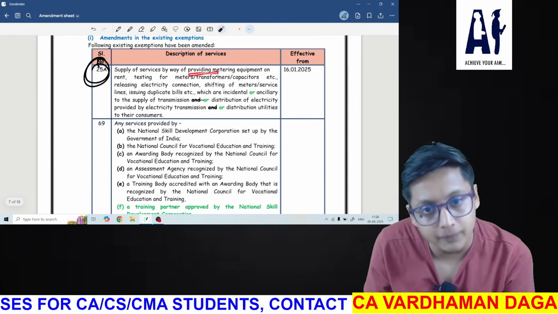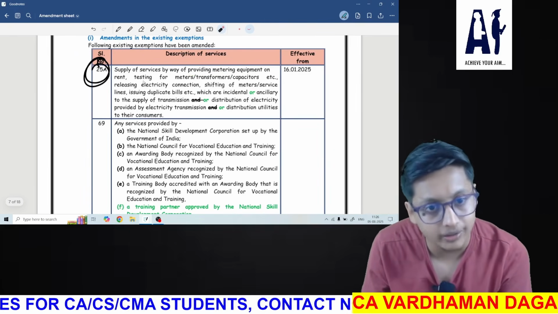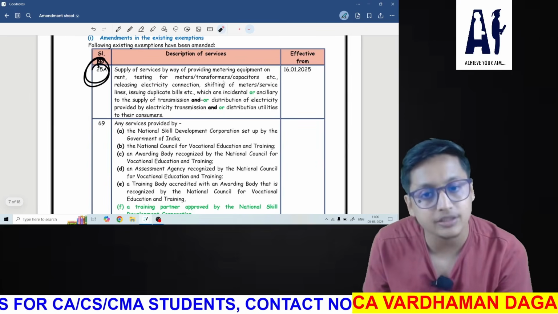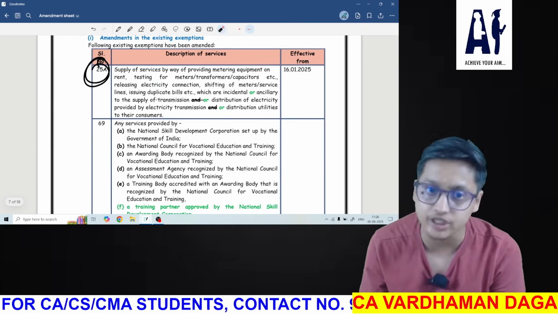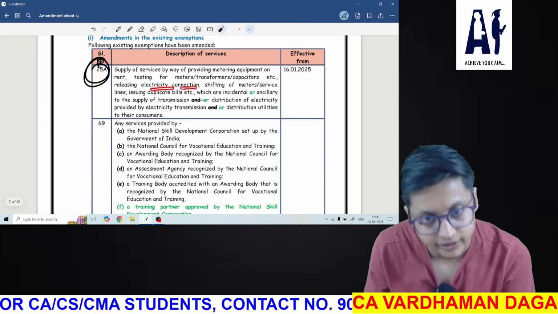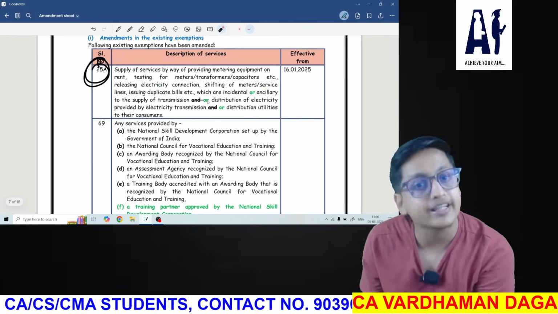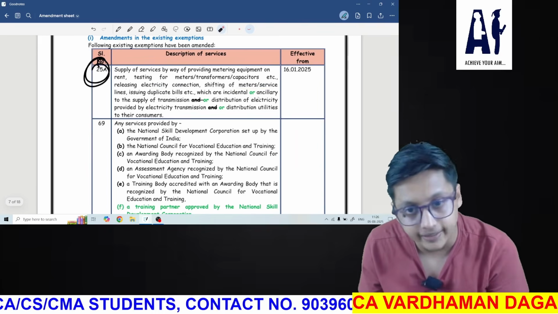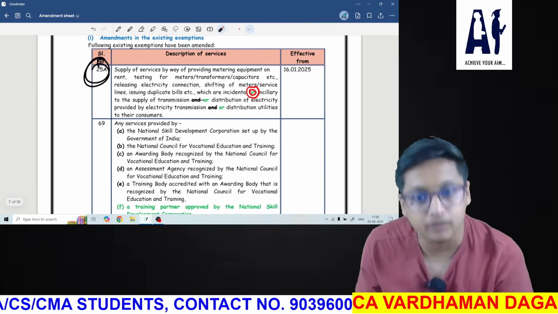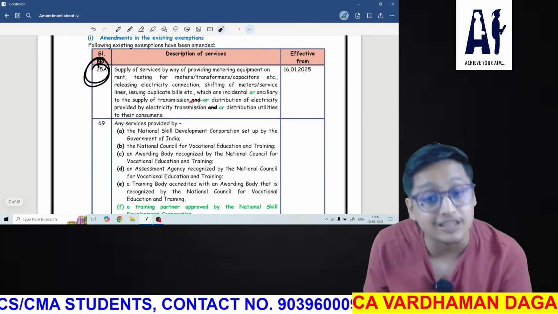Supply of services by providing metering equipment on rent, testing for meters, transformers, capacitors, etc., releasing electricity connection, shifting of meter service lines, issuing duplicate bill, etc., which are identical or ancillary to the supply of transmission.